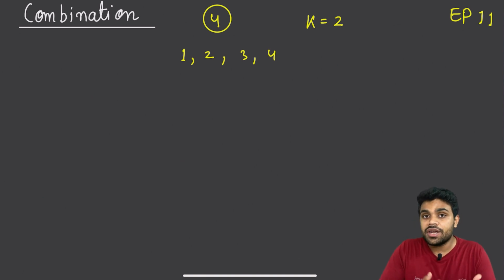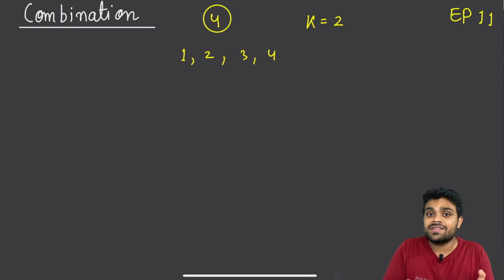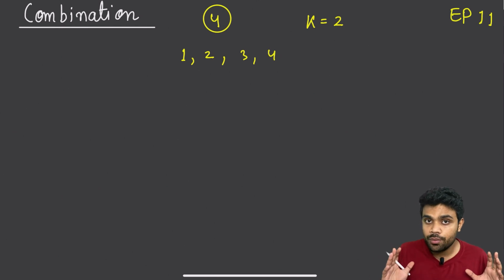We will see certain improvements that we can make, because while generating subsets, we were generating subsets of all sizes, right? We were generating a subset of size 0, and we were generating a subset of size n as well. We were generating all the possible subsets. But here there's a restriction: the size of the subset should be 2. So when there's a restriction, we can improve the solution a little bit, right?